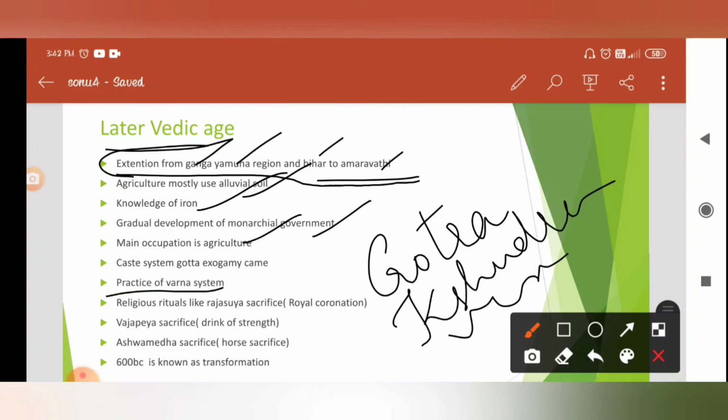The Varna caste system came into existence. And religious rituals rose mostly in 3 forms: Rajasuya sacrifice, Vajapeya sacrifice and Ashwamedha sacrifice, which people regularly performed. And 600 BC is known as the transformation period.